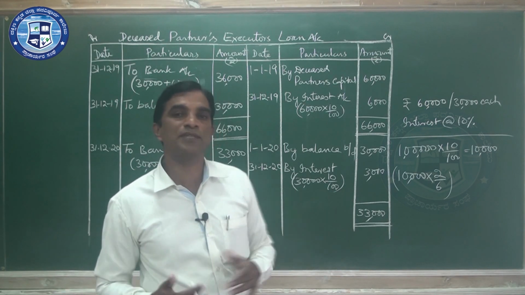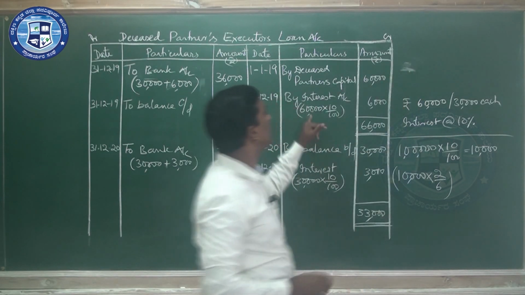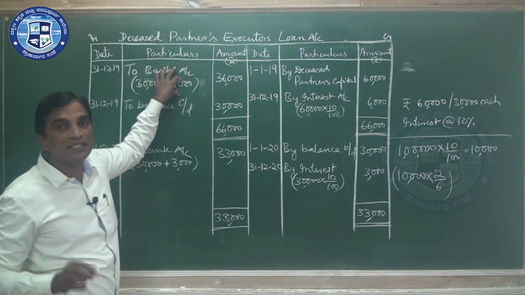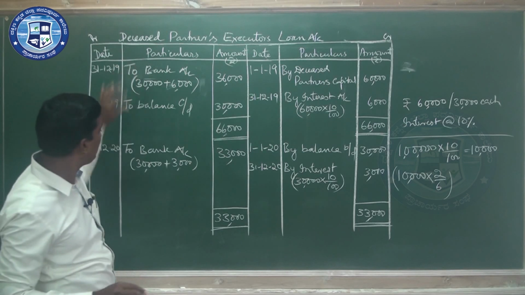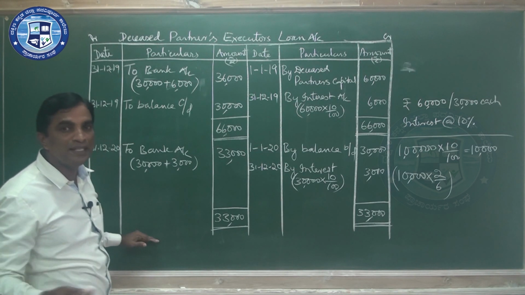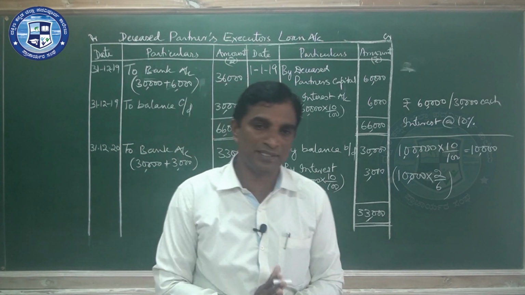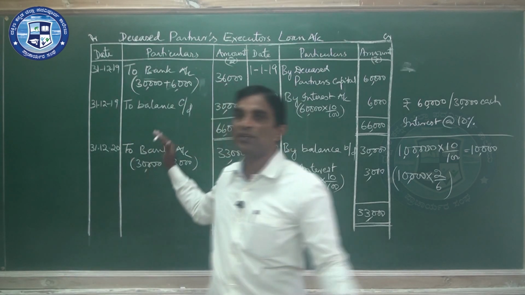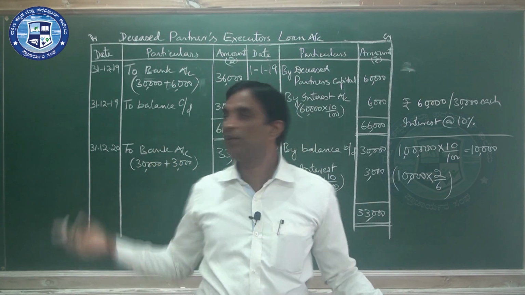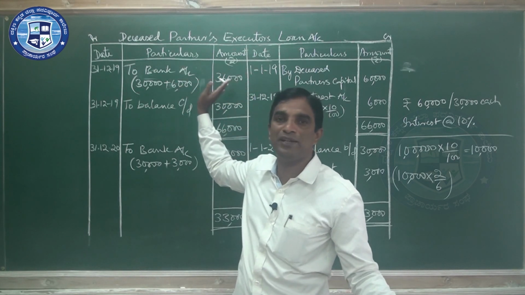By chance, if they ask for 3 years, for example, here a total of 60,000 is there. So here you are paying 30,000. In the place of 30,000, you should write 20,000. Here also 20,000 with the interest, and in the third year also 20,000 plus interest. So you should do like this. So it is simple.